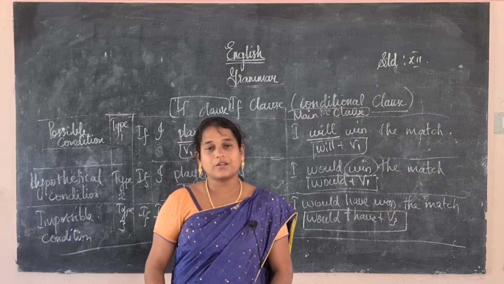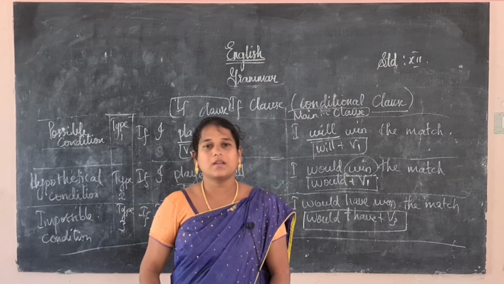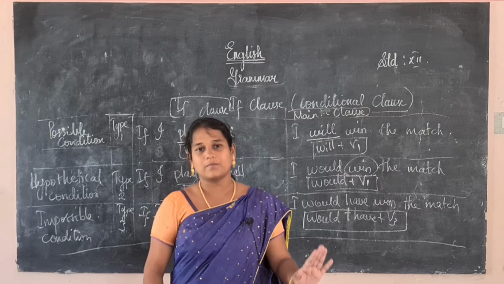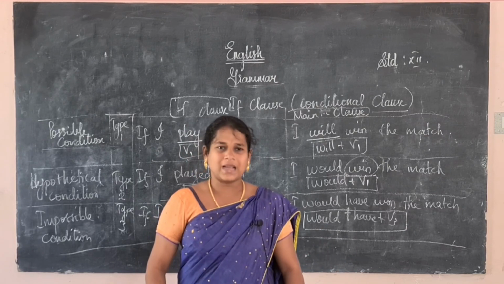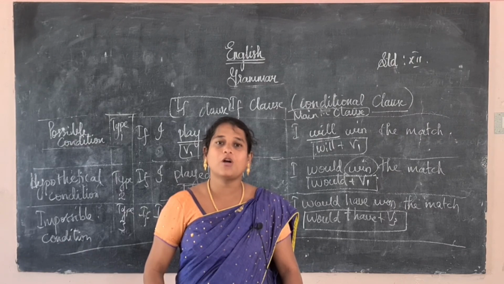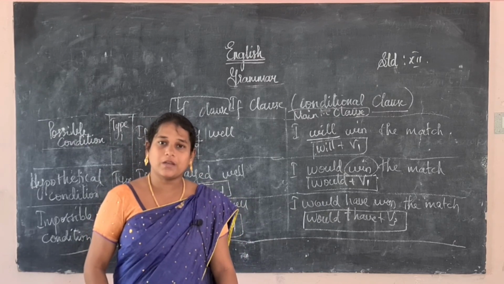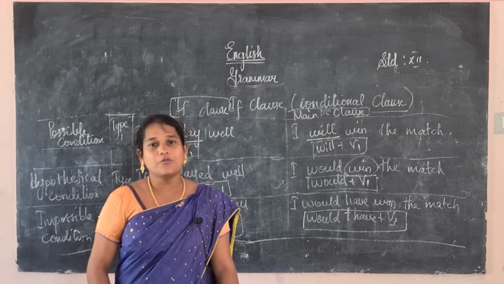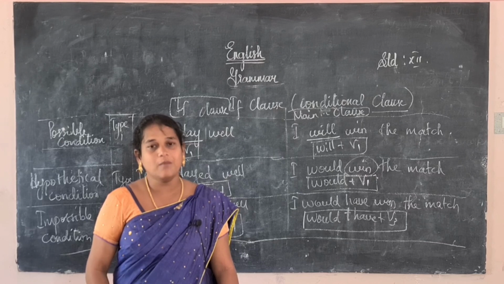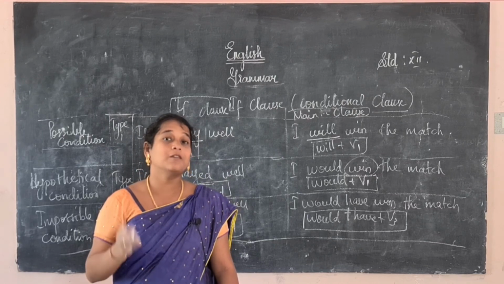So if clauses are of four types. One is the zero condition, it says something about the universal truth and the scientific fact. Type 1 is a possible condition, that is the verb should be in the V1 form, then will plus verb V1 only there. Type 2 is a hypothetical condition, that is a V2 form, verb plus ed, that is a past form, and in the main clause we have to write would plus verb in the V1 form.